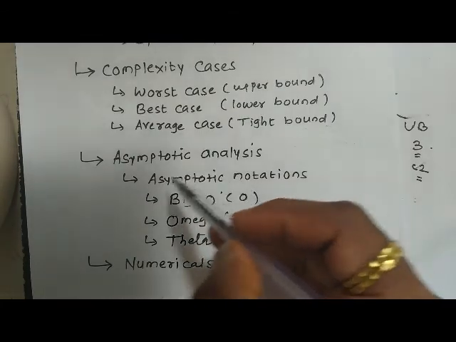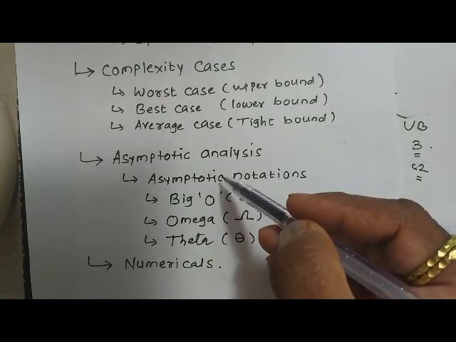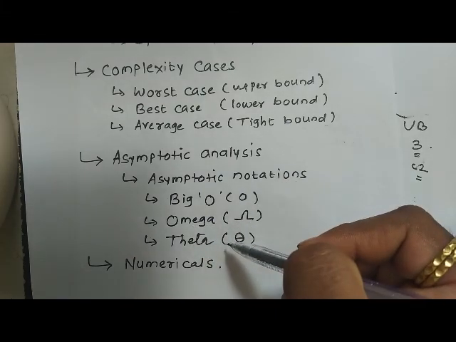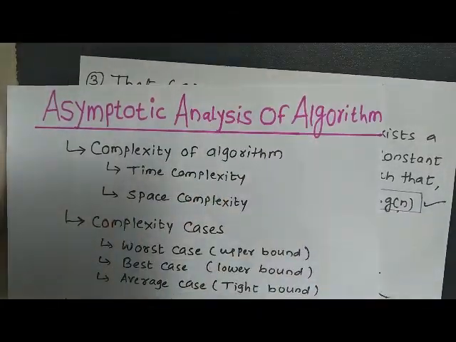And then we have discussed the asymptotic analysis of the algorithm, in which we have discussed these three asymptotic notations, big O, omega and theta. So that's all about this asymptotic analysis of algorithm.